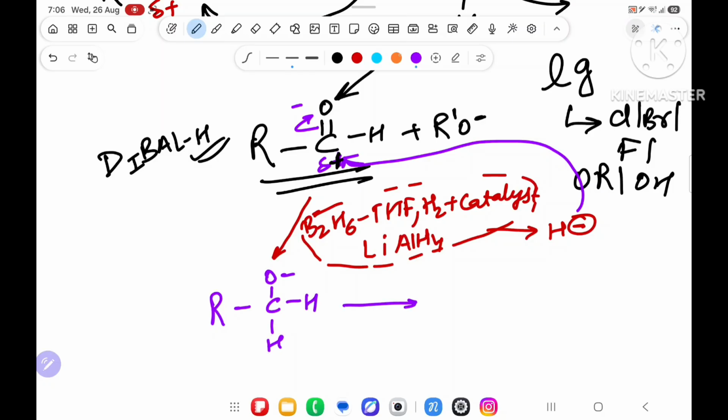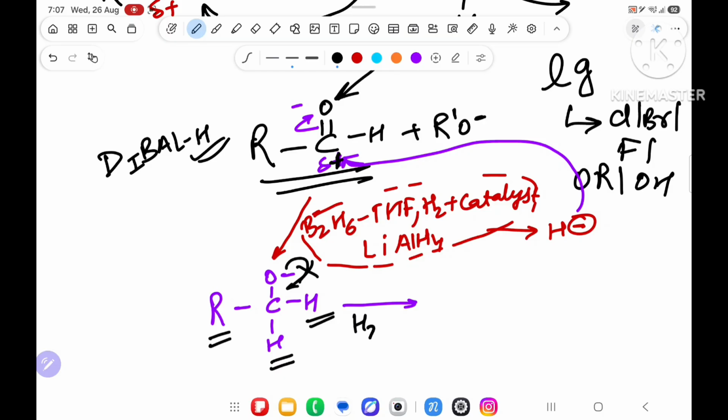Now I have told you that oxygen wants to return back, but it is not able to. Hydrogen will say, nah, I am not a leaving group, I am very happy with my girlfriend. Hydrogen will say, nah, I am also happy with my girlfriend. Carbon, R will say, no, I am also happy with my girlfriend, I don't want to go outside. It means hydrogen and alkyl are not leaving group, so oxygen is not able to return back. If there is a possibility, then first it will try to return back. But no possibility, no return back.